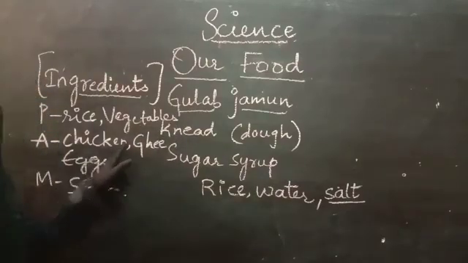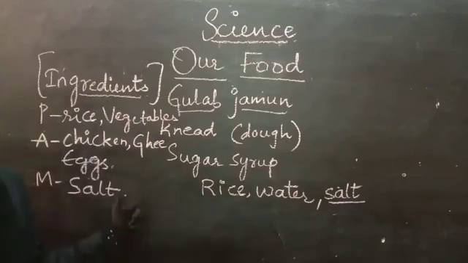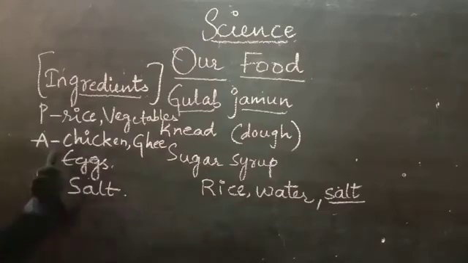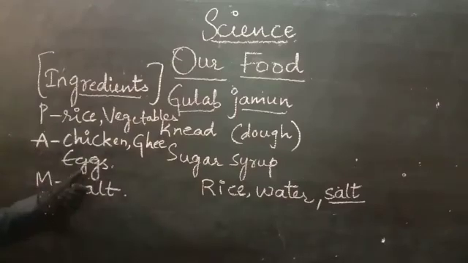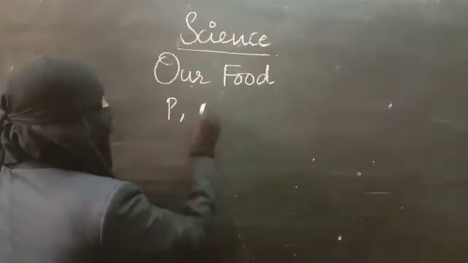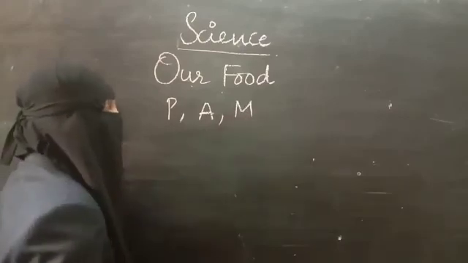Animal products are chicken, ghee, eggs, milk, curd, and sweets like doodh peda. How can I say doodh peda is from animals? Because the name itself tells you it is made from milk, and milk is obtained from animals. So this is how ingredients are obtained: from plants, from animals or from minerals.